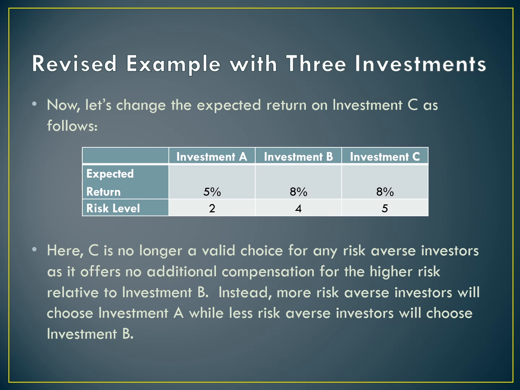So again, investment A, investment B, valid choices. Investment C is no longer a valid choice for risk-averse investors. Hopefully these examples have helped illustrate the concept of risk aversion, and now you have a little bit better understanding, because this is going to be an important topic we're going to come back to again and again and again before the semester is done.